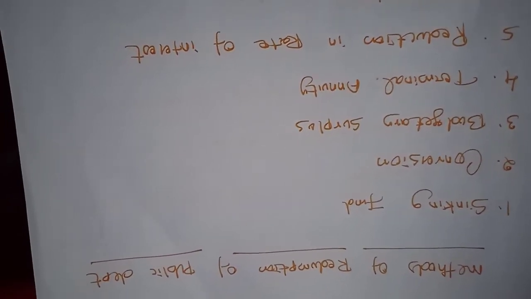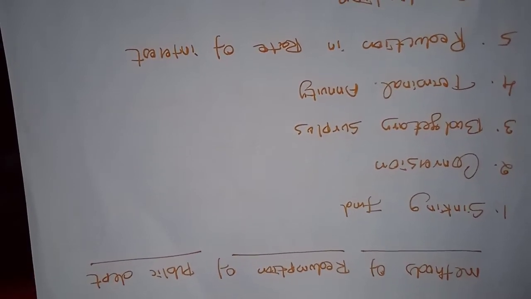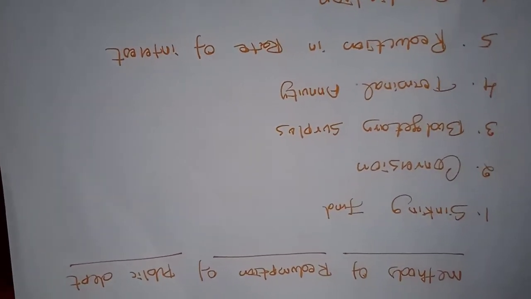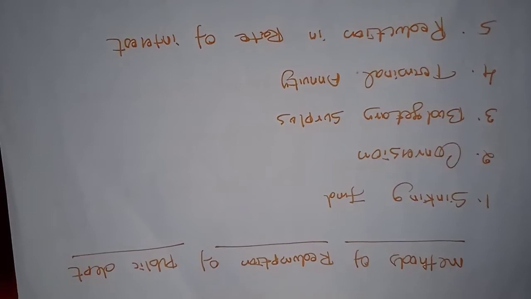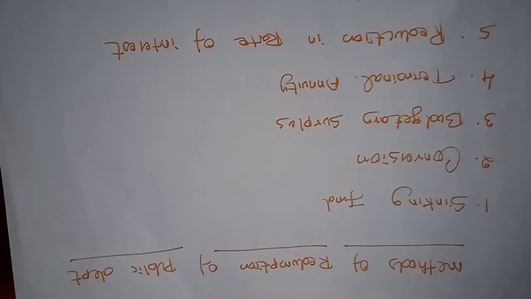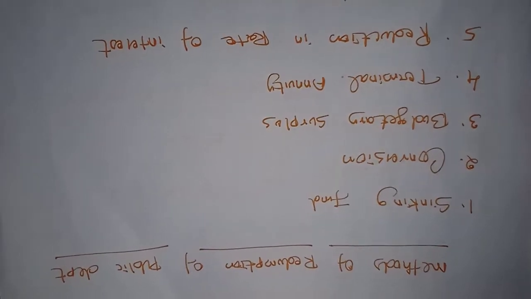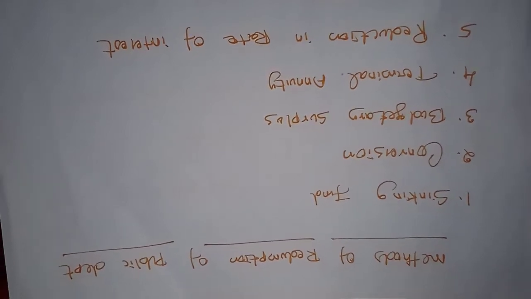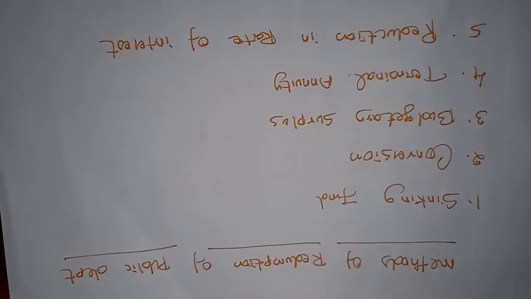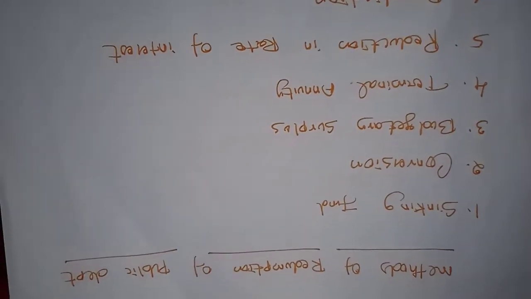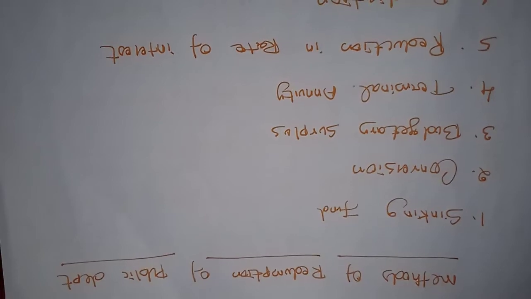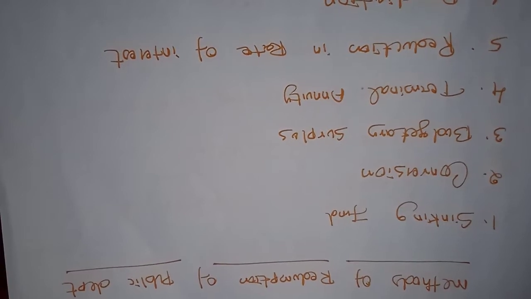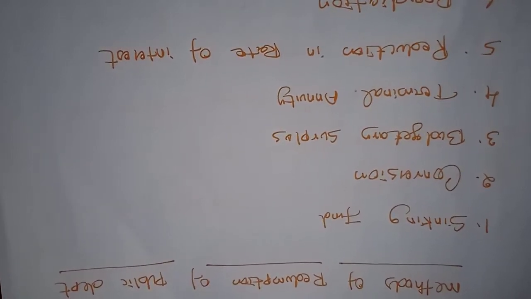Redemption means recovering. How the government recovers from the responsibility of public debt. So the process of repaying a public debt is called redemption. The government sells securities to the public, and at the time of maturity, the persons who hold the security surrender it to the government. So mostly the government sells bonds and shares to the public, and when the period matures, the government repurchases them.